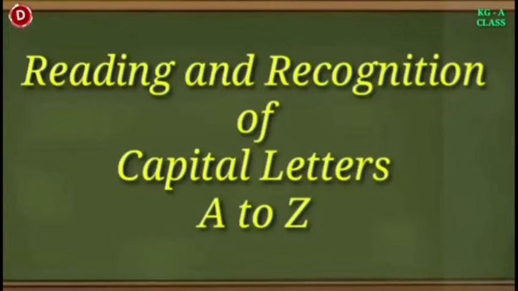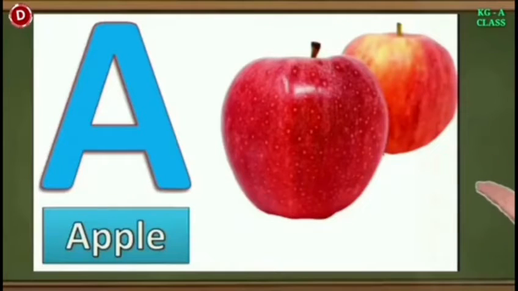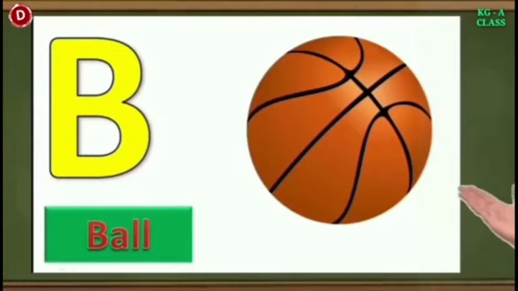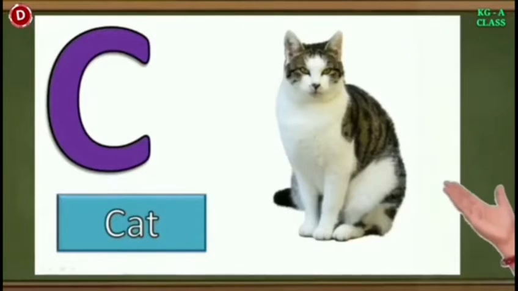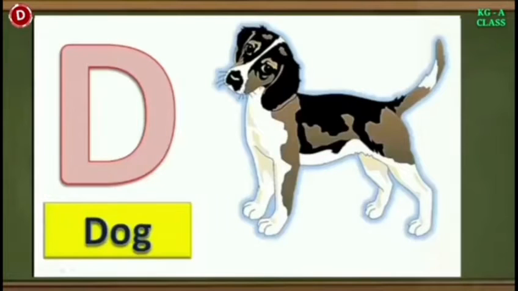Children, now let's learn and recognize capital letters A to Z with pictures. So let's start, children. You also speak with me. Now look here, children. This is capital A. A for apple. A for apple. Now comes B. B for ball. This is B. B for ball. Now comes C. C for cat. Meow. C for cat. The next letter is D.